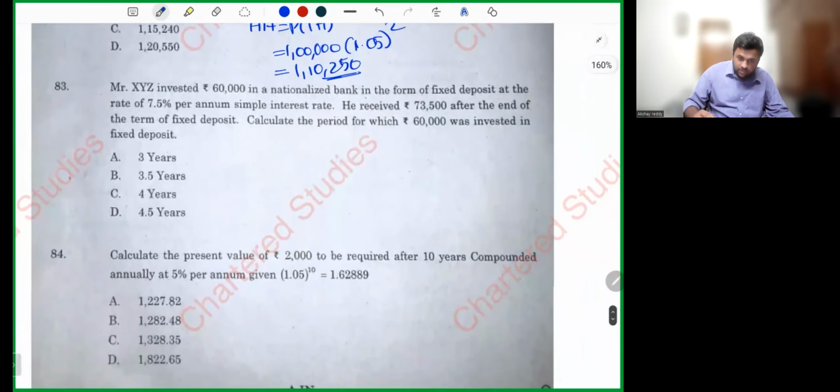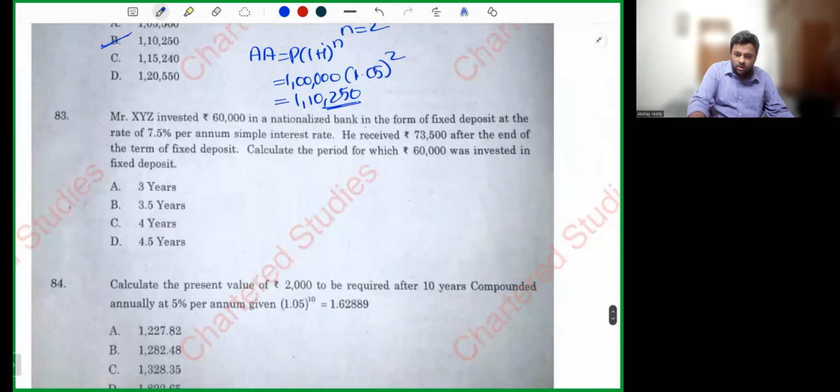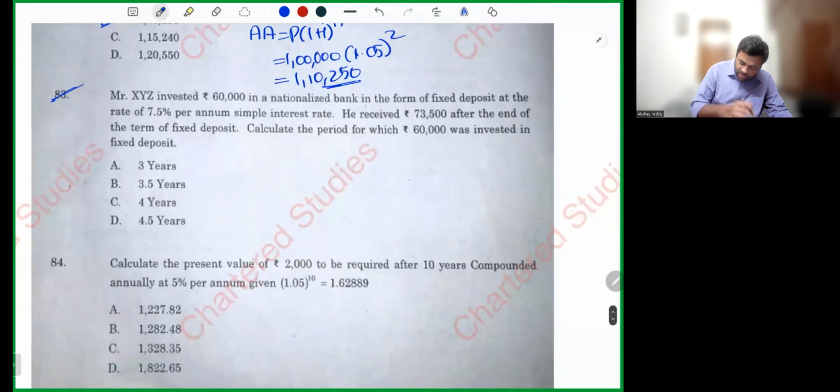83. One minute. My mom is calling. So my mom just called to check whether I'm sleeping or awake. It was the door, so she was checking. Sure, let's do it.